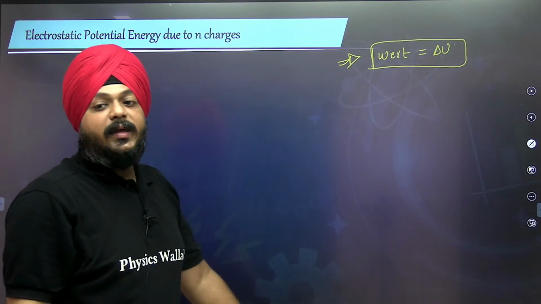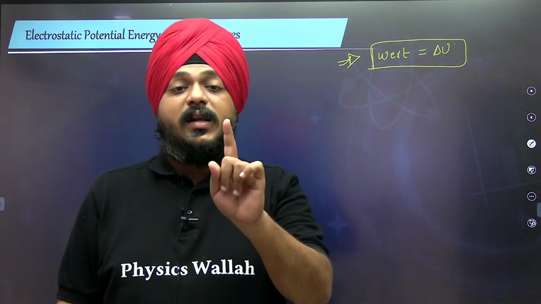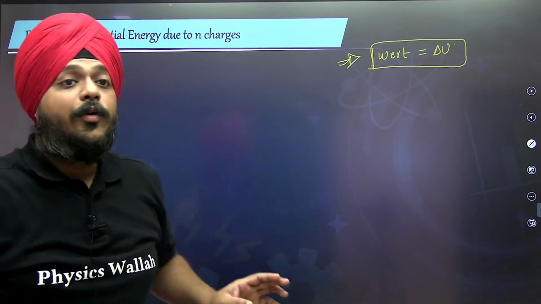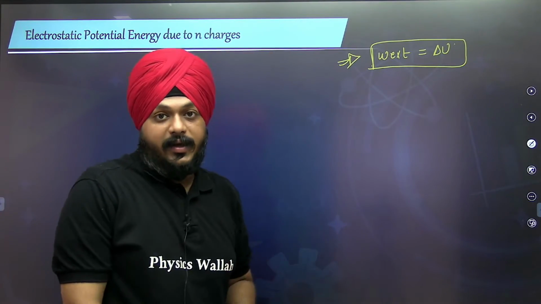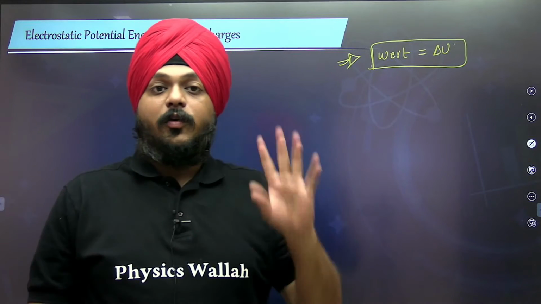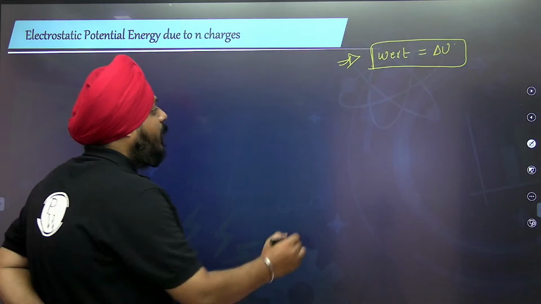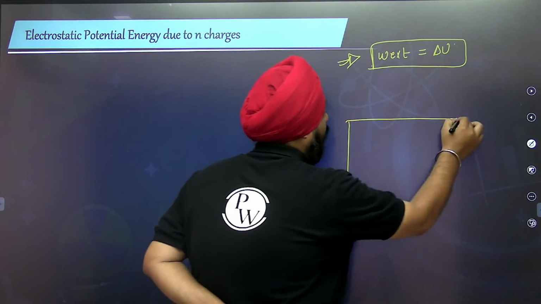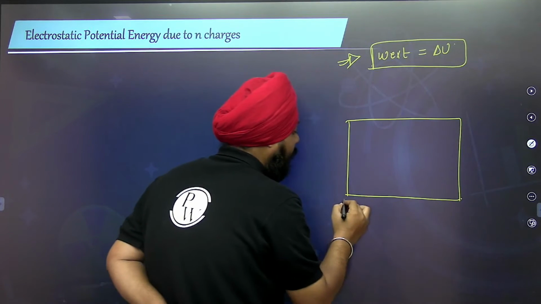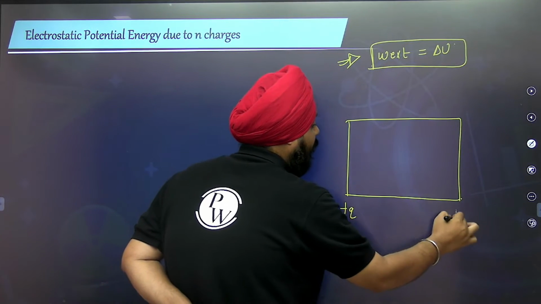Okay. Now, electrostatic potential energy for n charges and how work done is involved in it. First of all, let's say one system of configuration is given. Four charges are kept on the vertices of the square.